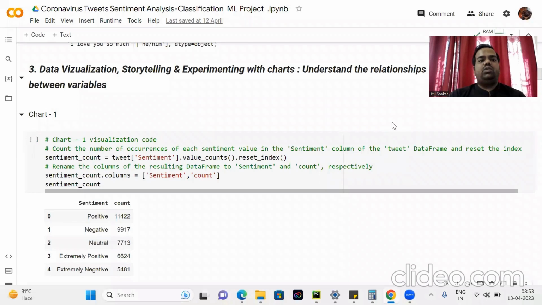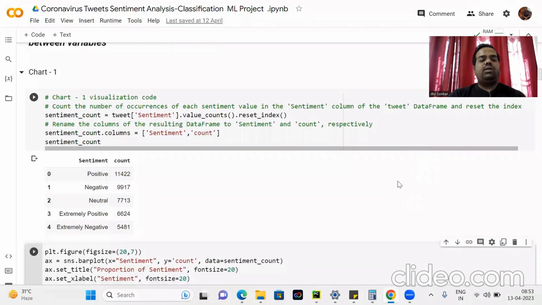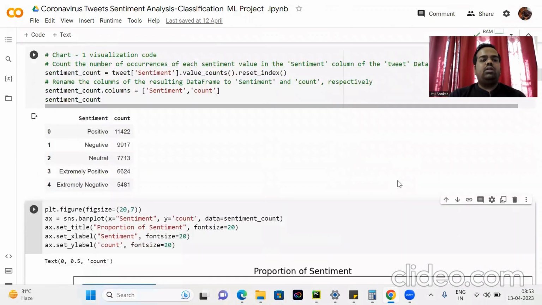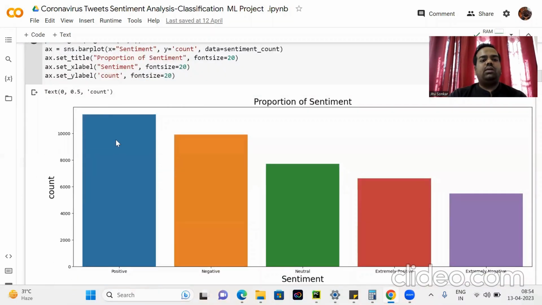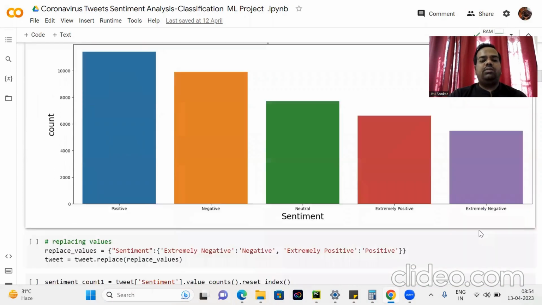Let's start with the data visualization. The first visualization code counts the number of occurrences of each sentiment within the sentiment column. Here, the positive sentiment has the highest count, that is 11,422, and the lowest is extremely negative, at 5,481. So now we consider that positive equals extremely positive and negative equals extremely negative, so we are left with only positive, negative, and neutral. In this bar graph, we see that the positive sentiment is the highest and the lowest is extremely negative.